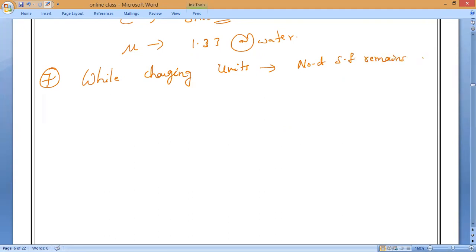For example, 1.5 meter is equal to 150 centimeter. Are the significant figures the same or not? The number of significant figures is 2. Can I write this as 1.5 into 10 power 2? Are both the same or not? Yes, the same, because the power is not counted. So how many significant figures? 2. Correct.